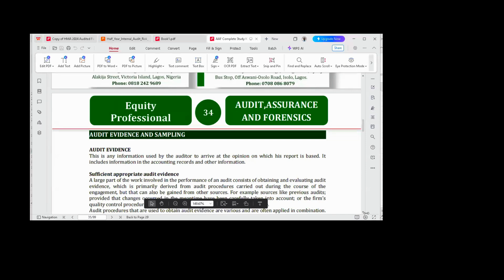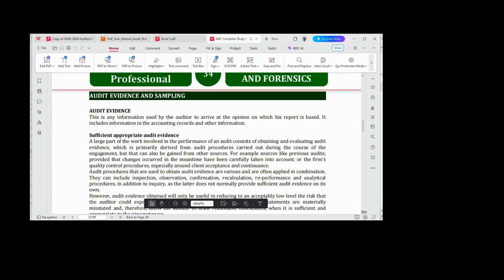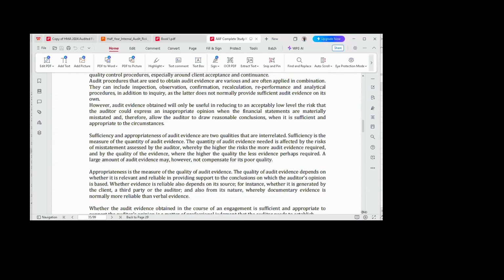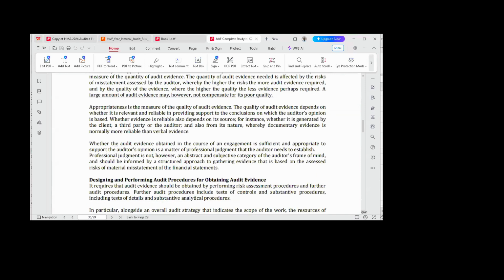Now, before you say an audit evidence is sufficient and appropriate, there is a need for some tests to be performed. You have to test where you're going to get the audit evidence from. And that will lead you to performing two tests.